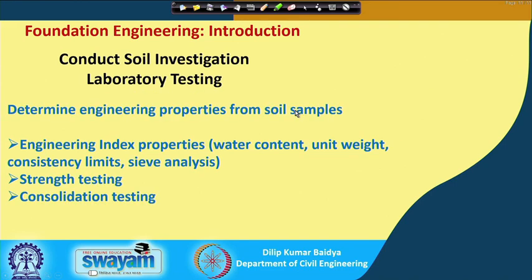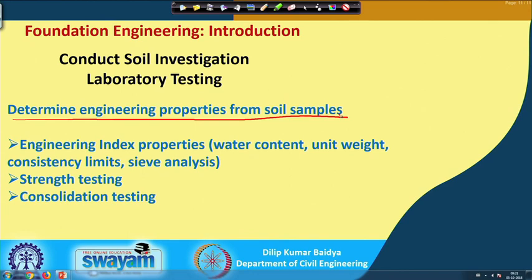Next is the determination of engineering properties from soil samples. That means whatever we are doing in the field, we get some data, and other than that, from whatever samples we are collecting, we also need to find out various other properties of the soil.